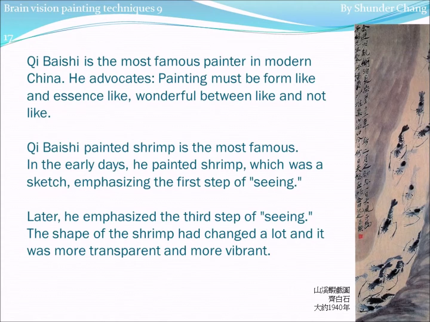Qi Baishi is the most famous painter in modern China. He advocates that painting must be form-like and essence-like, wonderful between like and not like. Qi Baishi's painted shrimp are the most famous. In the early days, he painted shrimp as a sketch, emphasizing the first step of seeing. Later, he emphasized the third step of seeing. The shape of the shrimp had changed a lot and it was more transparent and more vibrant.